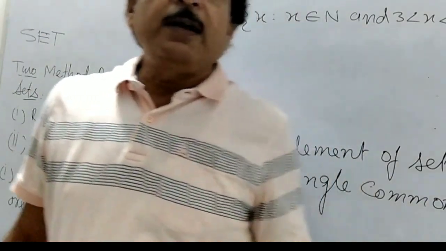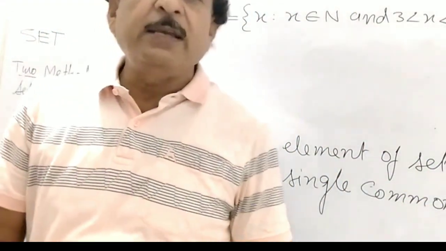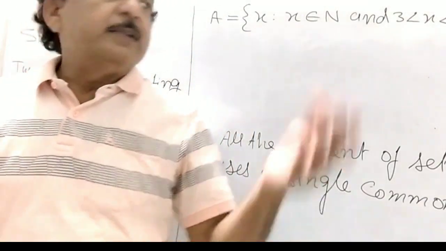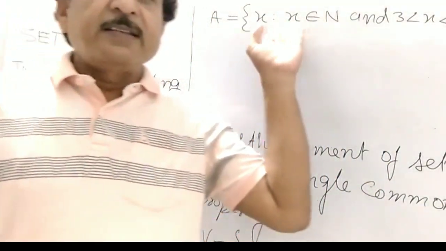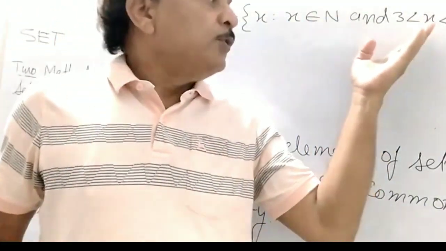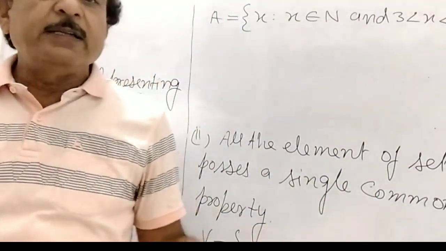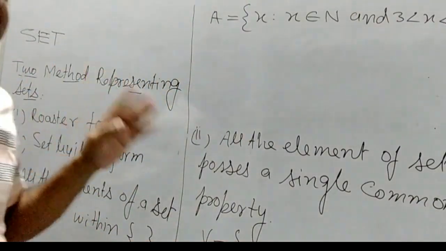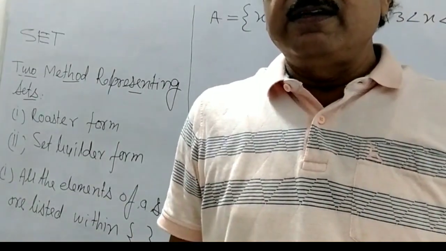In the set builder form, all the elements of a set possess a single common property. So this has the property that x is a natural number which lies between 3 and 10. So this will be what? This will be the natural numbers. So these are the concepts of the sets. Clear?